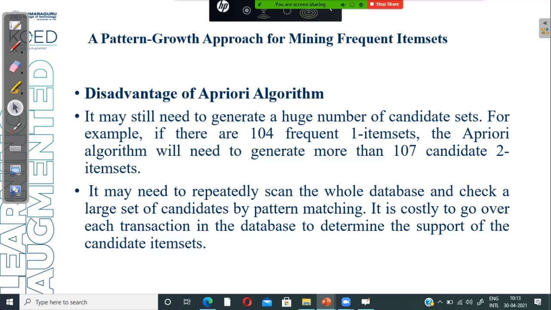This algorithm may need to repeatedly scan the whole database and check a large set of candidates by pattern matching. So we have to find the count every time. It is costly to go over each transaction in the database to determine the support of the candidate items. We have to scan the database and find the support count, so this is a costly, time-consuming process. So these are the disadvantages of the Apriori algorithm: the number of item sets grows, and we have to scan the database every time to find the support count.